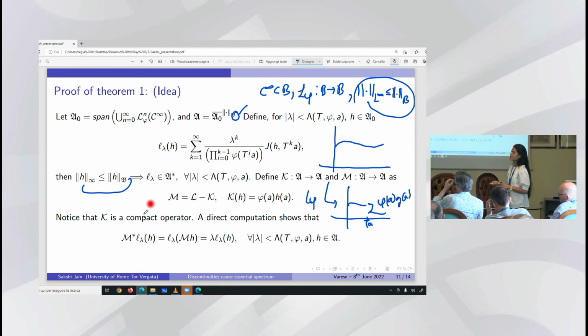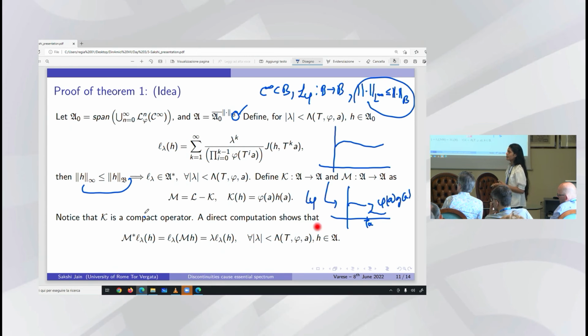Okay, and M is defined as L minus K. Then the dual of M would be M star, and we see that these linear functionals L lambda are really in the spectrum: for M star, L lambda h would be L lambda M h, which is lambda times L lambda h. So lambda comes out, so these are serving as the eigenvectors of the dual operator, and so every lambda less than capital lambda will be in the spectrum of the dual operator.